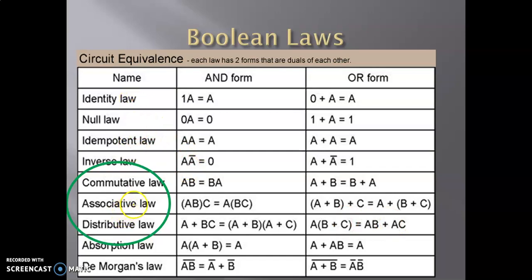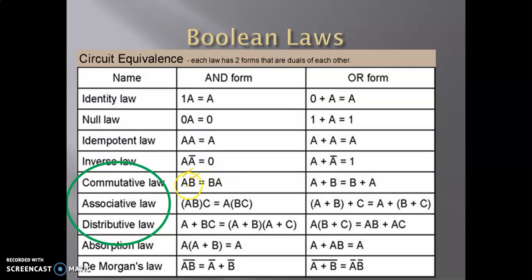These are the laws listed out here. I have circled these three because these might be familiar to you guys. The words commutative, associative, and distributive are familiar with respect to the mathematics subject. But in this case, we are going to dictate some laws as commutative, associative, and distributive, and they look like this. Commutative is AB is equal to BA, which means that the order in which you AND two variables does not matter. These are called Boolean variables. A is a Boolean variable. B is also a Boolean variable.